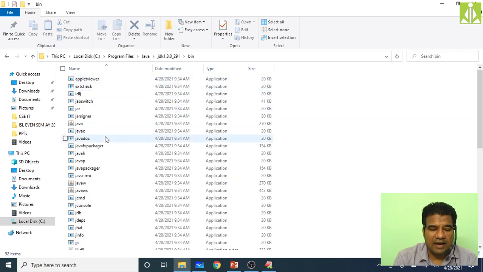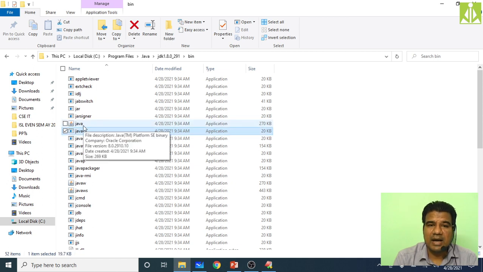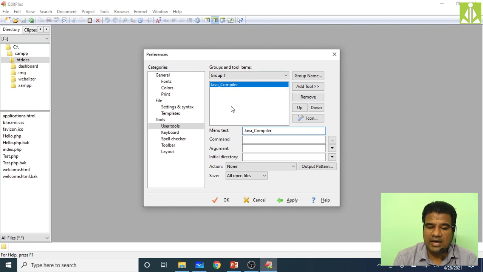Inside bin, as you can see here, we have both javac and java. Over here we are configuring both the Java compile and the Java run.